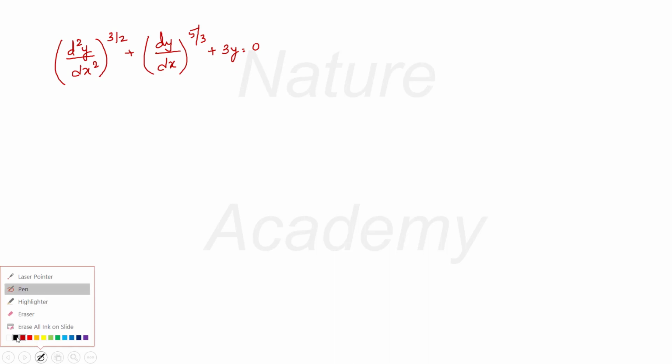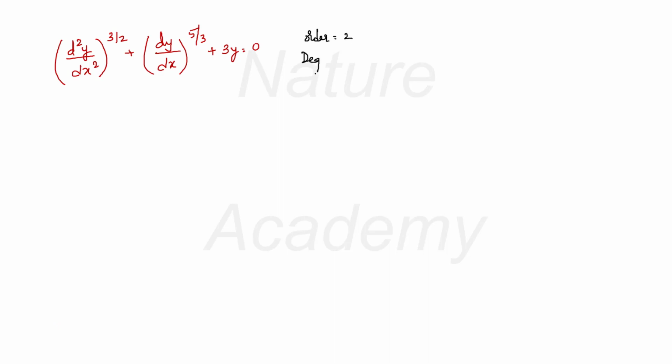One more example. If you have an equation like this, d square y by dx square whole raised to 3 by 2 plus dy by dx whole raised to 5 by 3 plus 3y equals to 0. Now what will you do if you have an equation like this? Here you know that the order is 2. It is very clear because the highest order derivative is d square y by dx square. So the order will be 2. But then what about the degree?